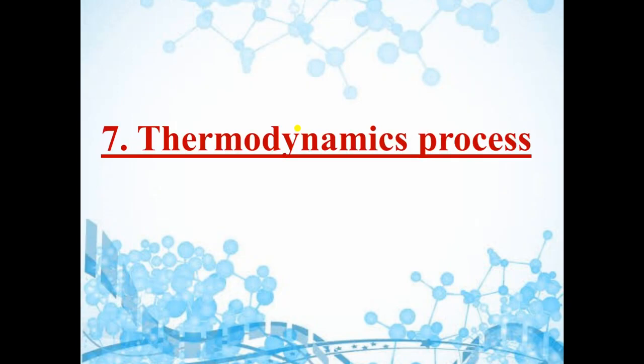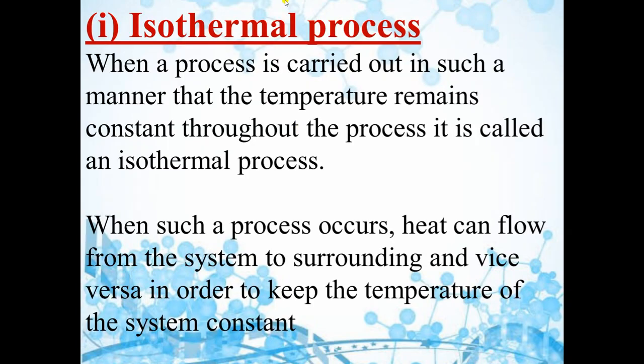Next are thermodynamic processes. So here the first one is the isothermal process. Iso means same, therm means temperature. So when the process is carried out in such a manner that temperature remains constant or the same throughout the process, then we will say that the process is isothermal. Okay. Now in order to keep the temperature the same, heat can flow from the system to the surrounding or from the surrounding to the system so that the temperature of the system remains constant. So this is the first process, the isothermal process.